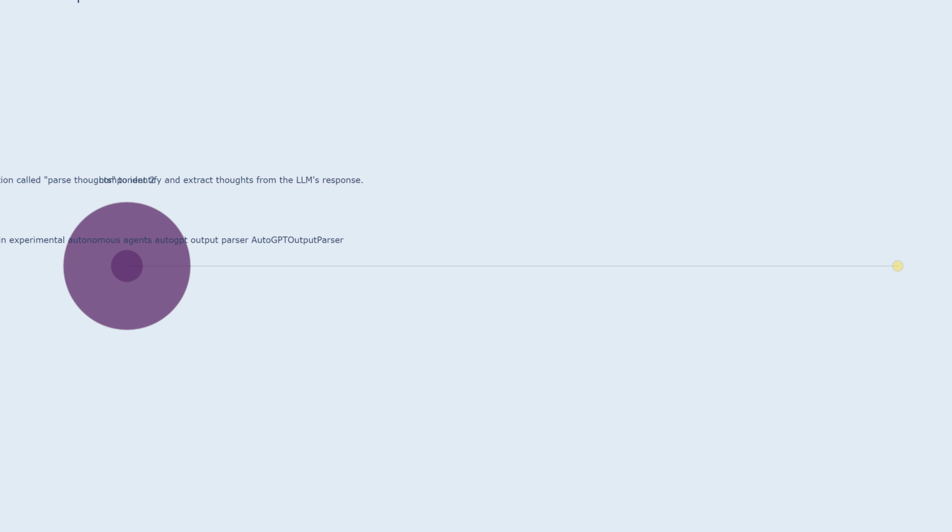perform other actions. The autogpt output parser exists as a class within the autogpt framework. It plays a crucial role in connecting the LLM's output with the internal logic of the agent. It acts as a translator, transforming the LLM's response into structured data that the agent can readily understand and utilize for its subsequent actions.